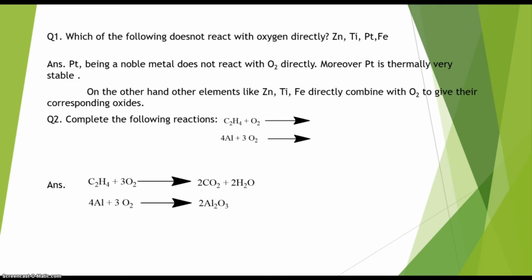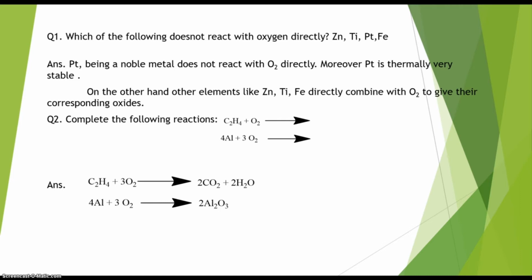Now let's come to the second question. Complete the following reactions. The first reaction is C2H4 plus oxygen. The second reaction is aluminum plus oxygen. In the first reaction, what happens when C2H4 combines with oxygen? It will form carbon dioxide with the liberation of water.